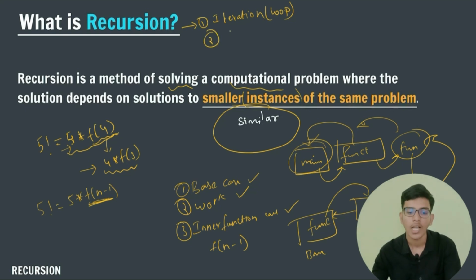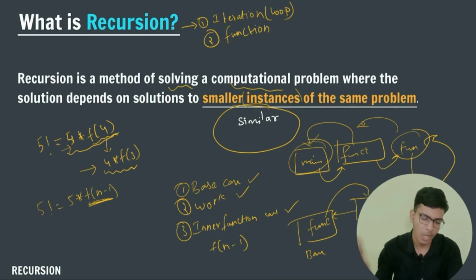The second one is how we call a function: function declaration, definition, calling, how we give parameters, and how we pass an array. If you know these two chapters, then we are ready to do our chapter on recursion. I want to tell you one more thing: iterations and recursions are like siblings.